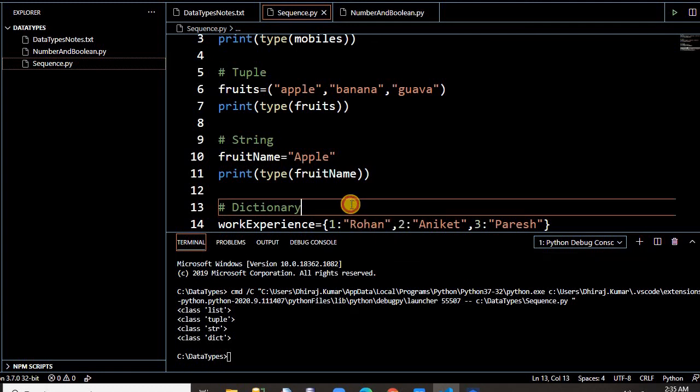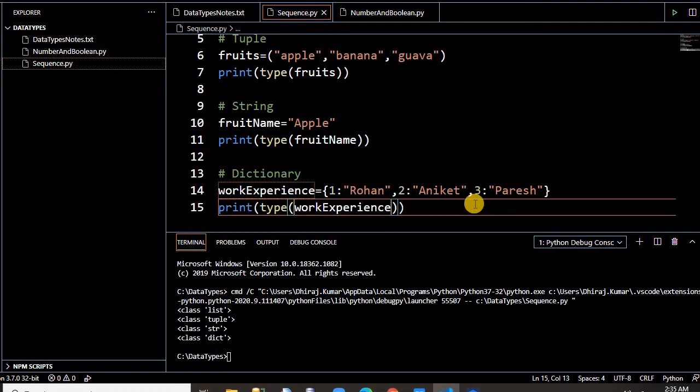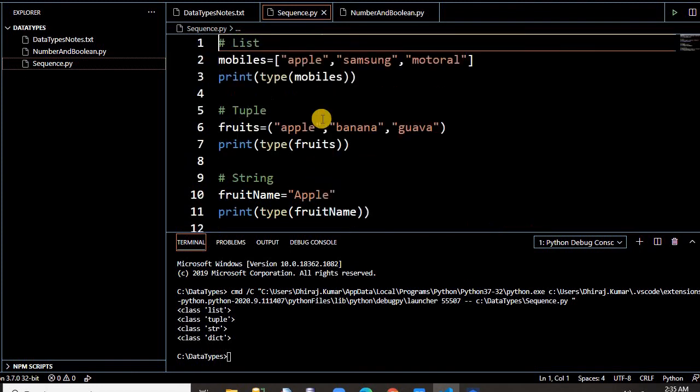So simple. For getting this value, we have to just know the key. If you don't know the key, there is no way of getting the value. In the next video, I will show you the dictionary, how to get the value from the dictionary, and the ways to use the list, because there are n number of ways to get the values of a list, and there are n number of ways to get the values of tuples.